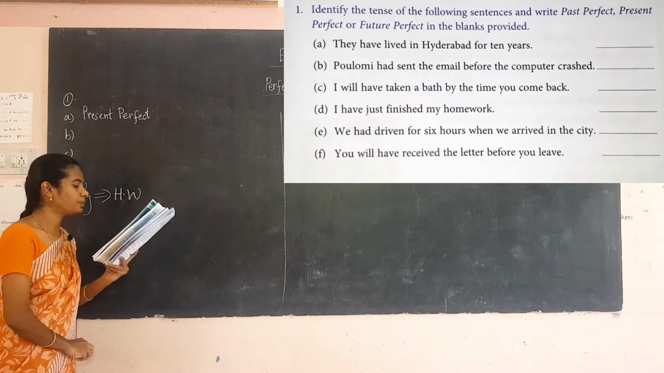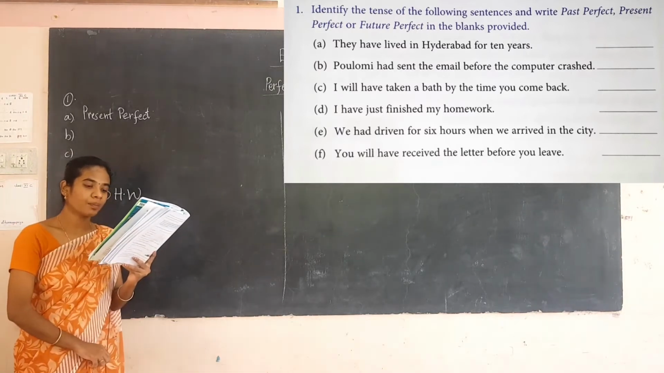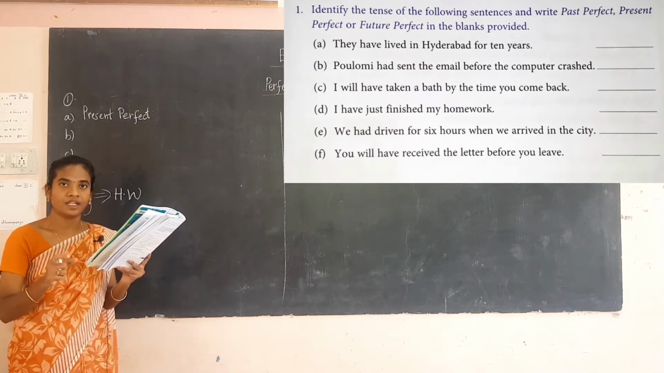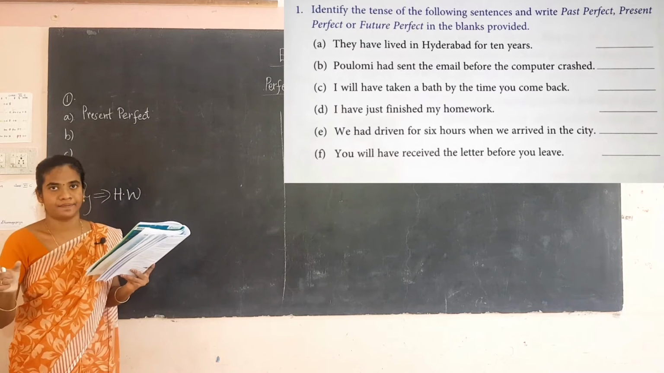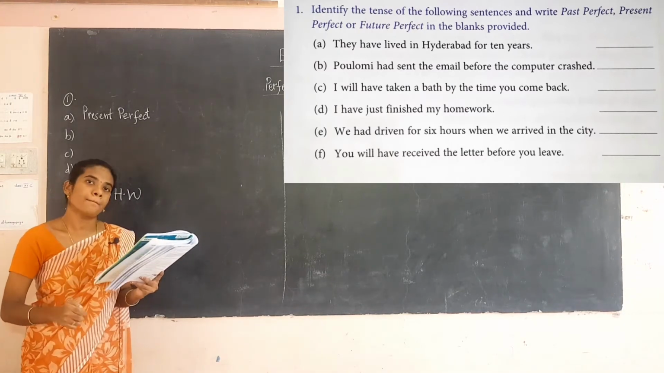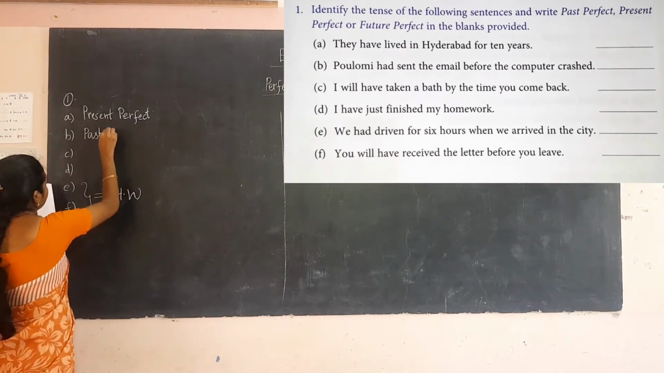The next one: Ptolemy had sent the email before the computer crashed. So here you have to identify the tense, that is had sent. They are using the word had plus V3. So it is the past perfect. Past perfect.